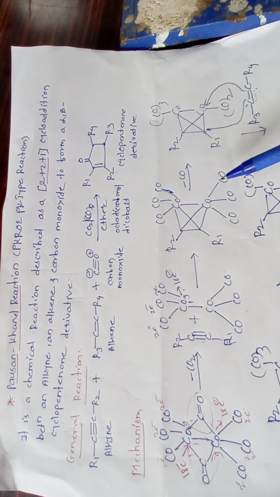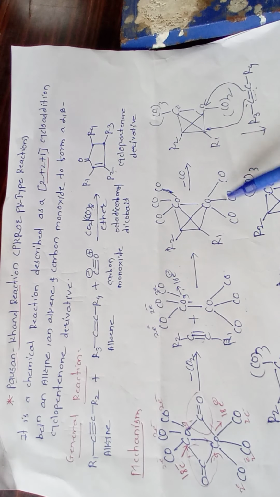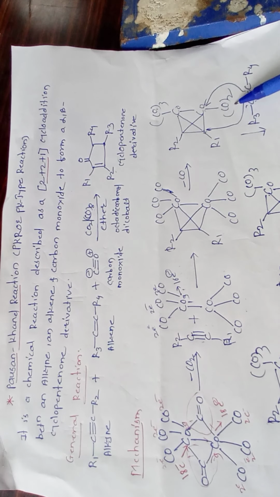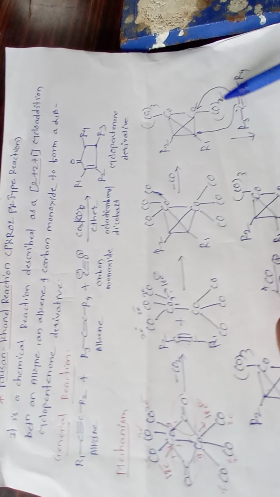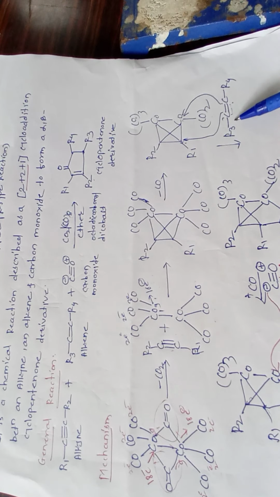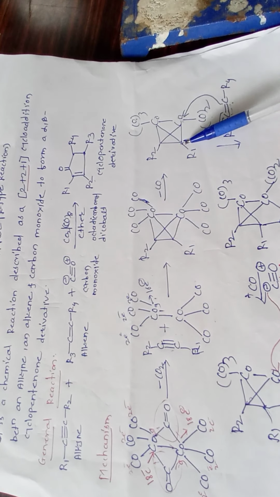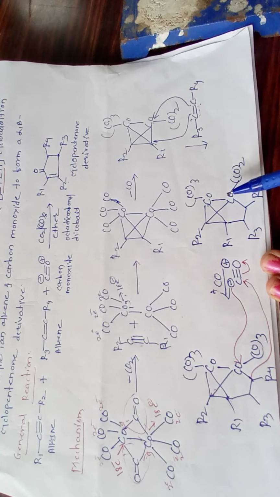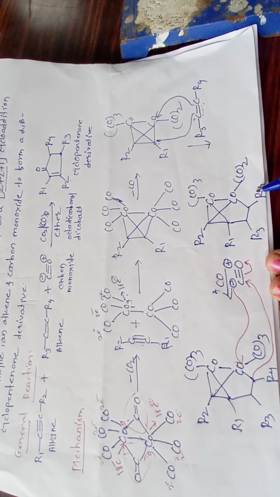Again minus CO. Here again Co2 is present, with the absence of one CO, and the reaction is carried out at this cobalt and this carbon atom. Next step, the alkene is inserted between cobalt and carbon, forming this type of structure with R3 and R4.